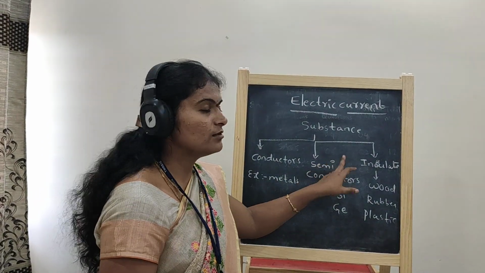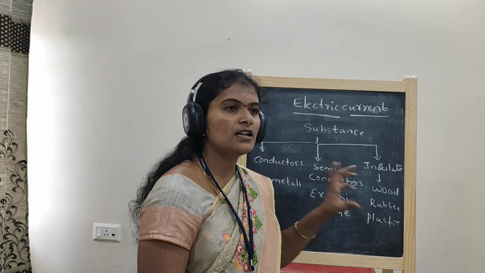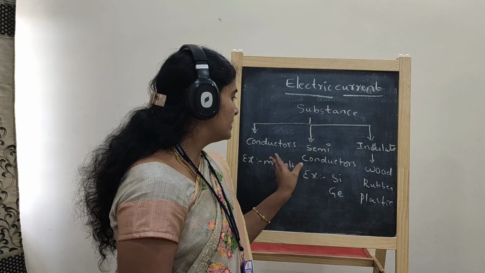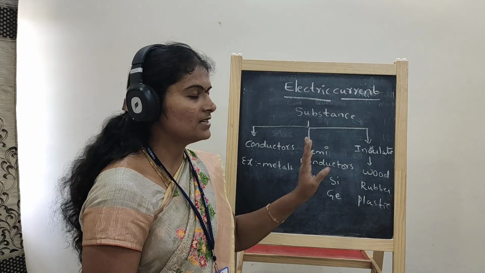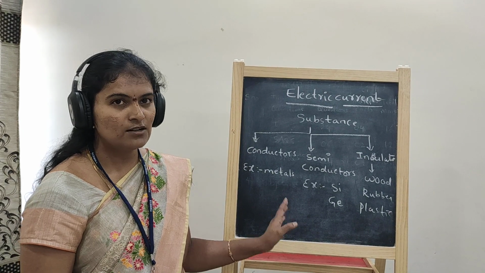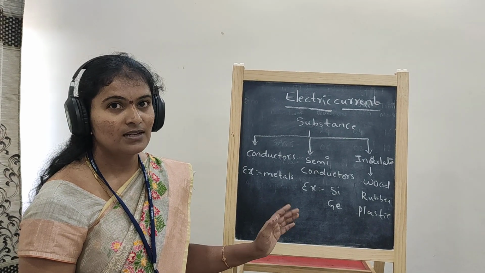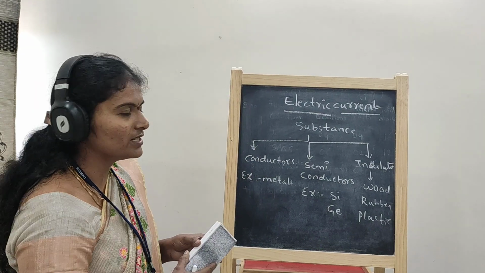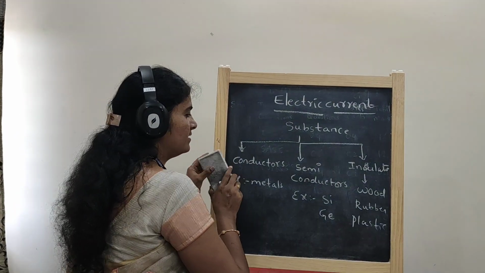Insulators do not allow the flow of electrons through them. These are the examples for each. Is it clear? Any doubt in this topic? No? Let us go to our first subtopic in electric current in 10th standard.